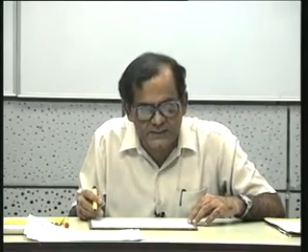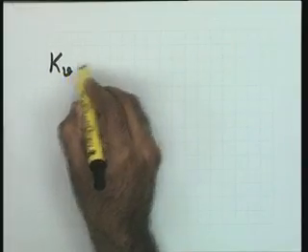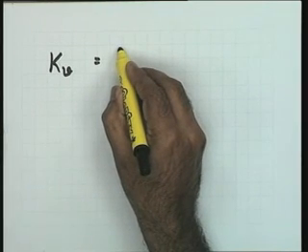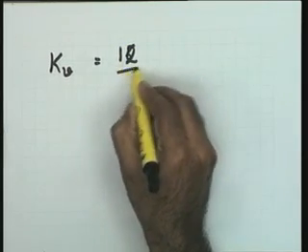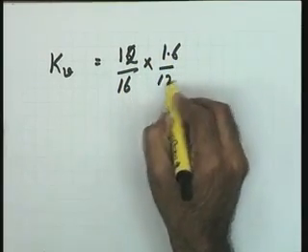Now if I take the 2 units together, the electro-pneumatic transducer and the control valve as a single unit with input as current and the output as the flow rate, the gain kV will be equal to, how much? Initially it was 12 by 16, now it will become 1.6 by 12.